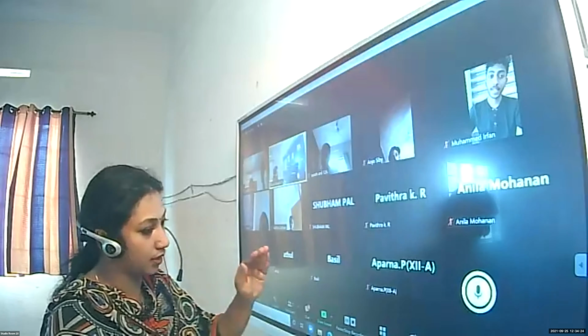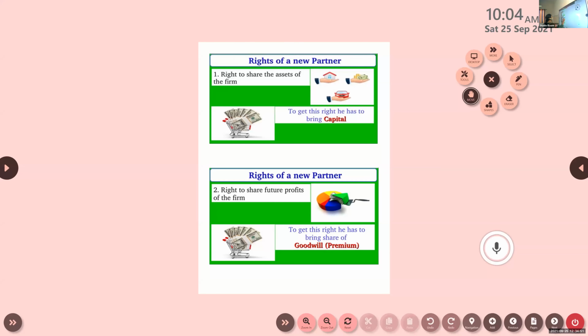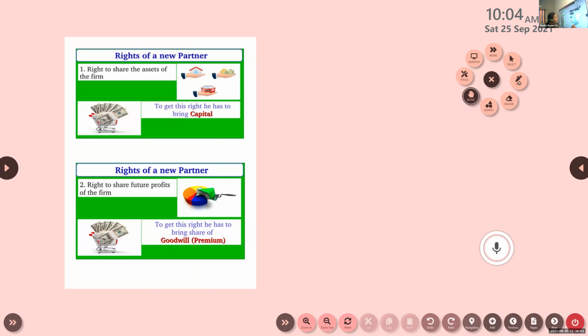Now let's discuss in detail how to calculate it. Look at the first illustration. Why? Because I want to give you a trick. There is an easy and simple way to get the answer. That's why I'm starting with illustration 1.